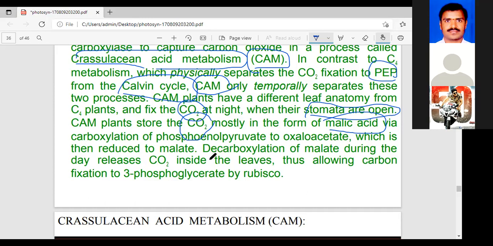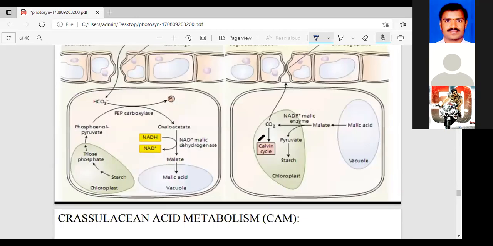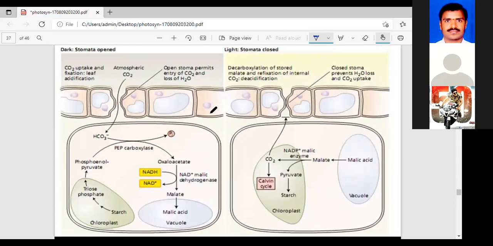Here malate undergoes decarboxylation during the day and releases the CO2 inside the leaf. This is then fixed into 3-phosphoglyceric acid by the Rubisco enzyme. See, in the cycle of CAM you can observe the leaf structure. Compared to the C4 leaf and the CAM leaf, both have different structures. You can observe the arrow marks. This is the dark time, and this is the light time. Both you can observe.